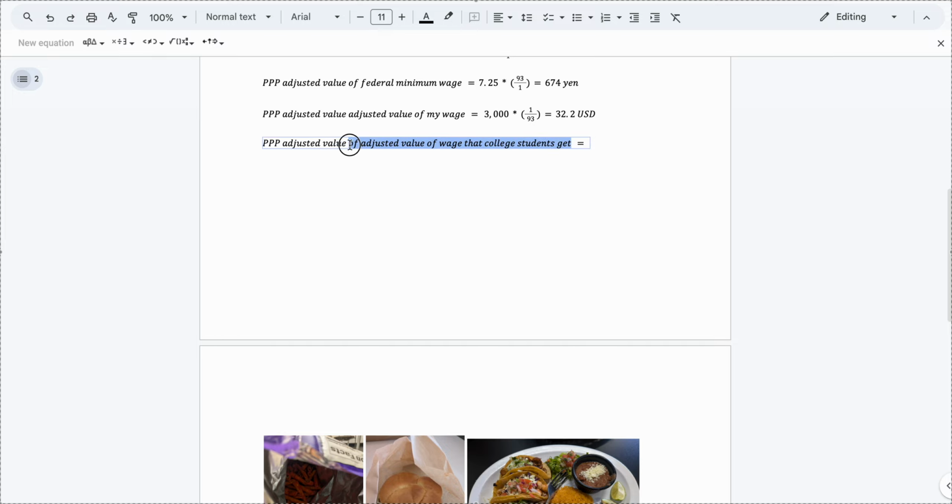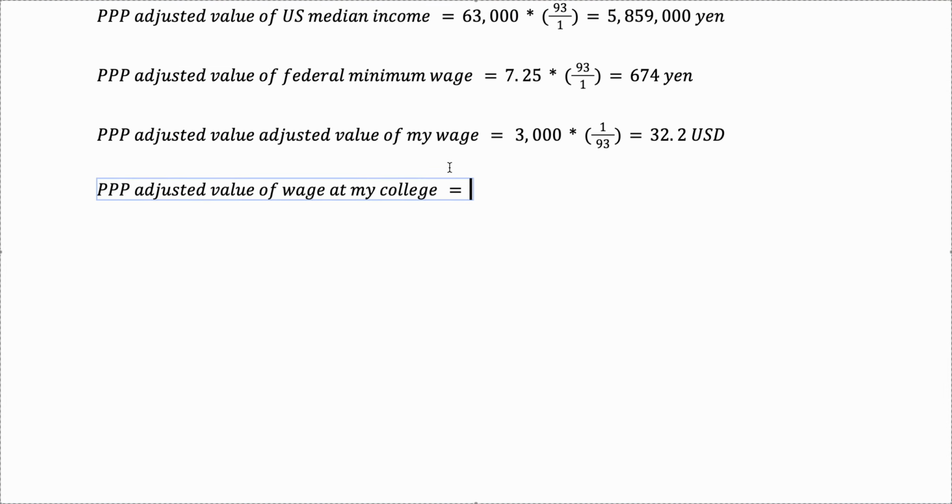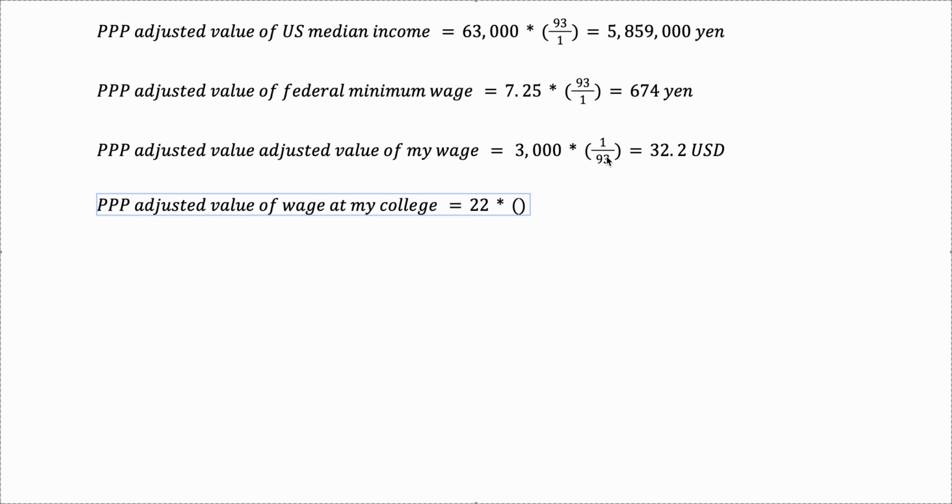Let's say just P value of wage at my college. People who work on campus earn somewhere around $22, right? And if I want to understand this as a Japanese, how much they're actually getting, then I should use this one, US dollars.